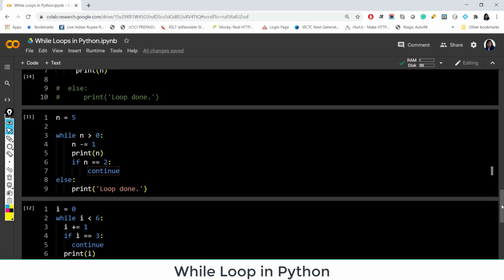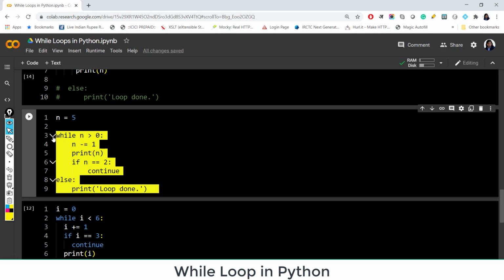I just want to show you one more thing here: in Colab there is a short trick to indent or unindent the code block. For example, this is my code block and I want to shift it to the right. So I can select whatever lines I want to shift, and I can use Control and curly braces from my keyboard: closing curly braces for shifting to the right, and opening curly braces for shifting to the left. So let me show you. I'm doing it from my keyboard. So I get this kind of indentation, or I get this kind.